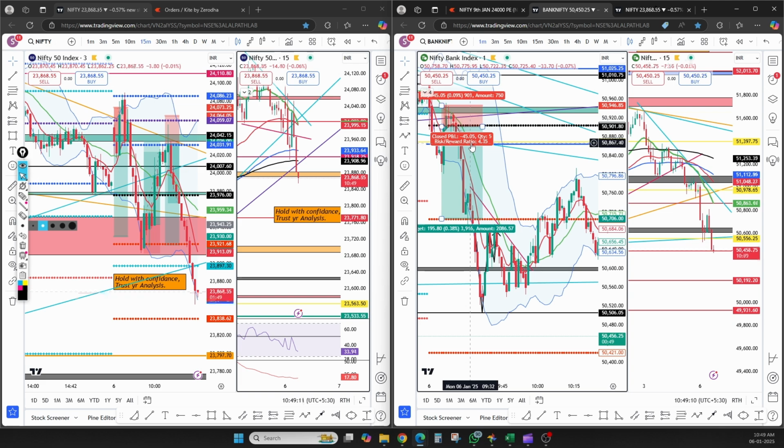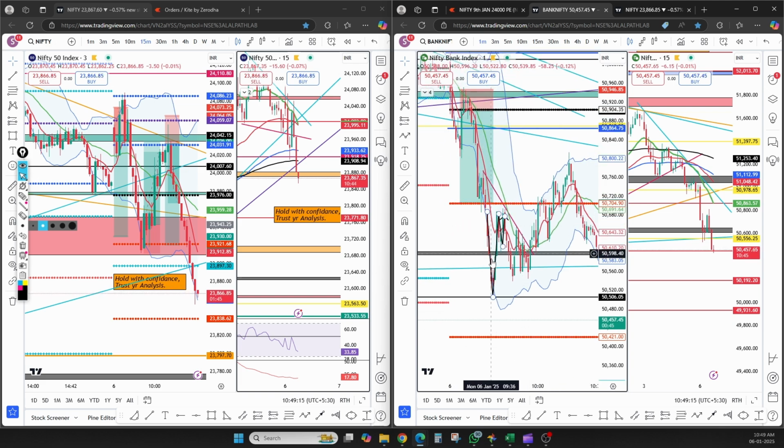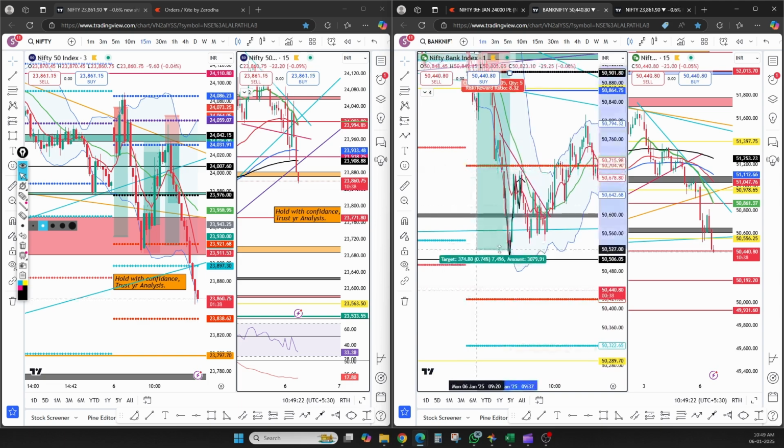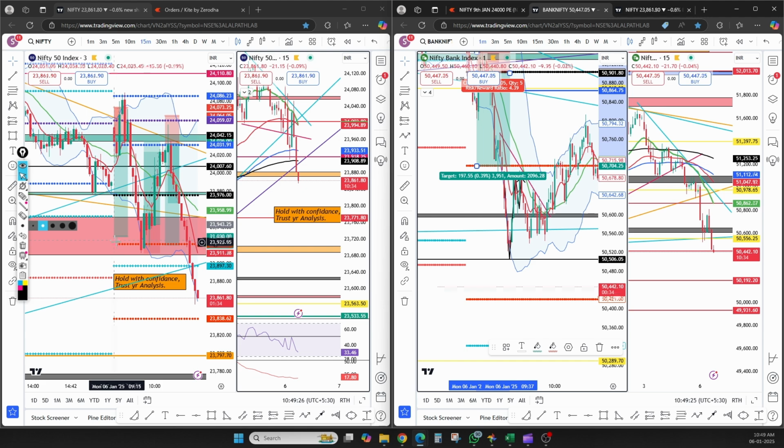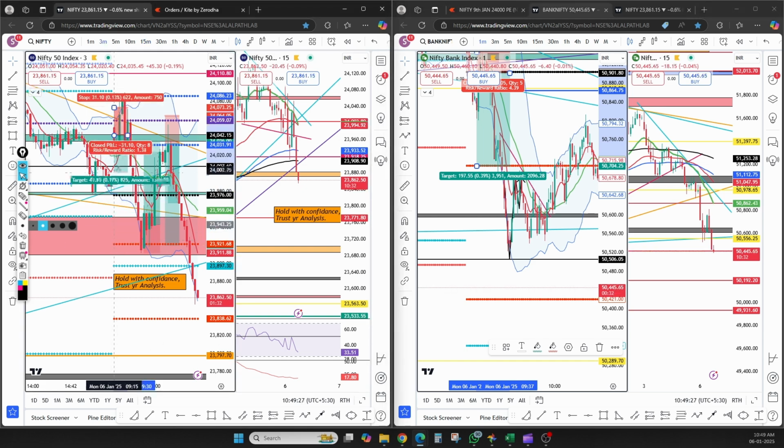In Bank Nifty my target was just 195 points, but it went like 400 points. And in Nifty I was seeking just 40 points and something, but it went 130 points in my favor.